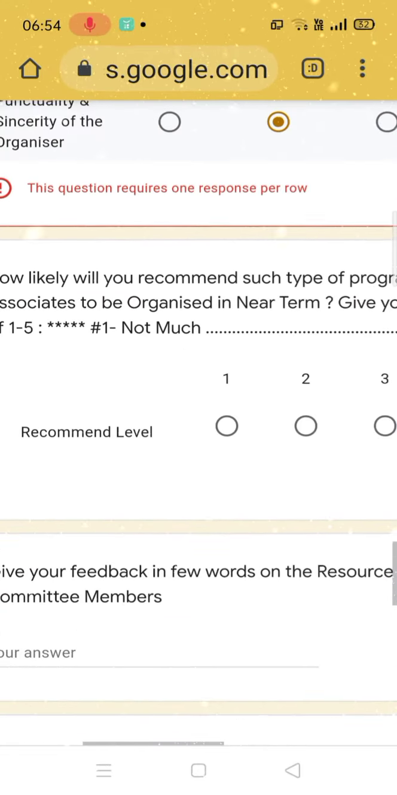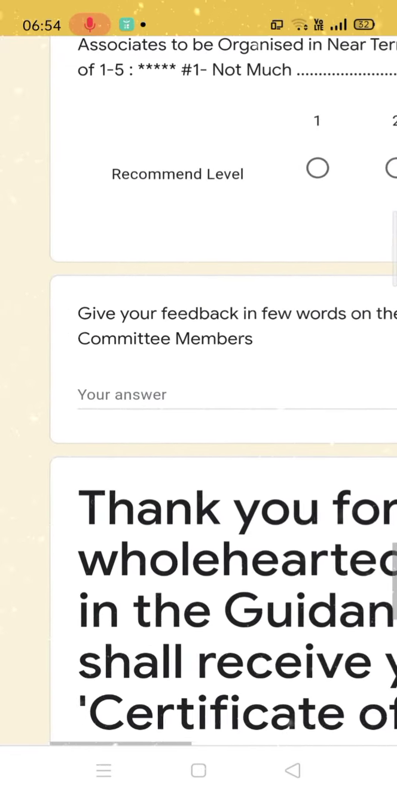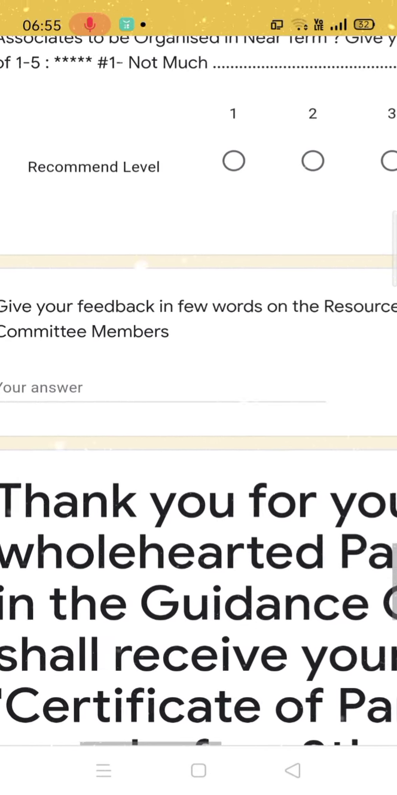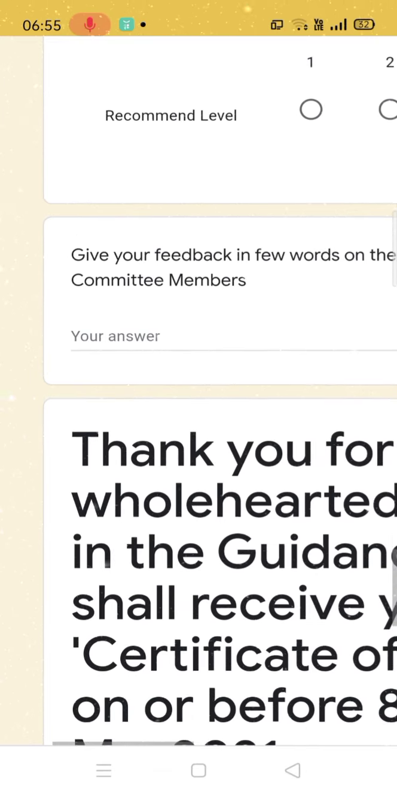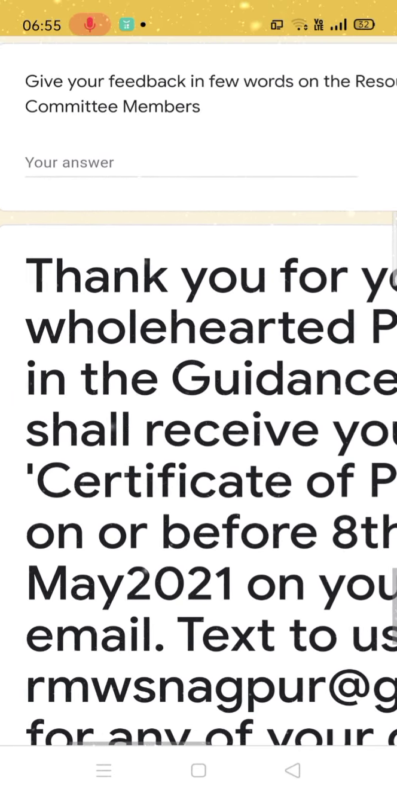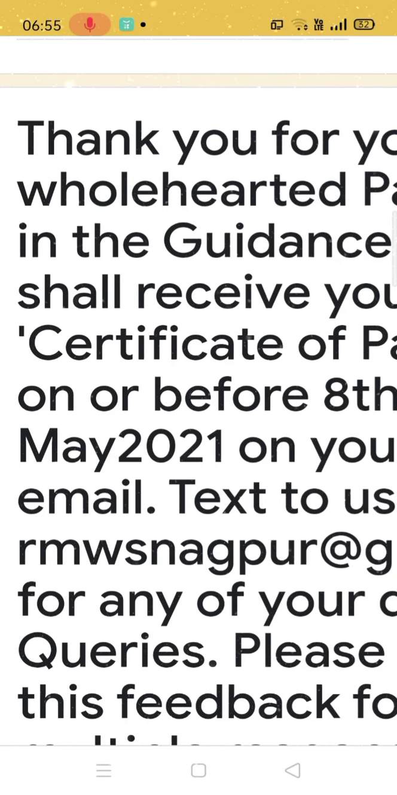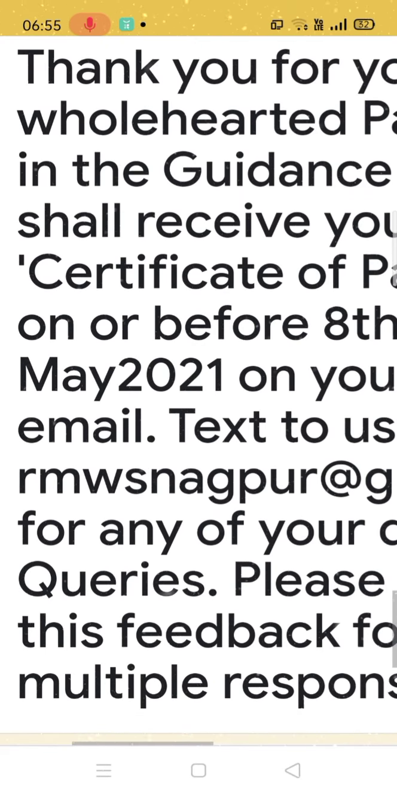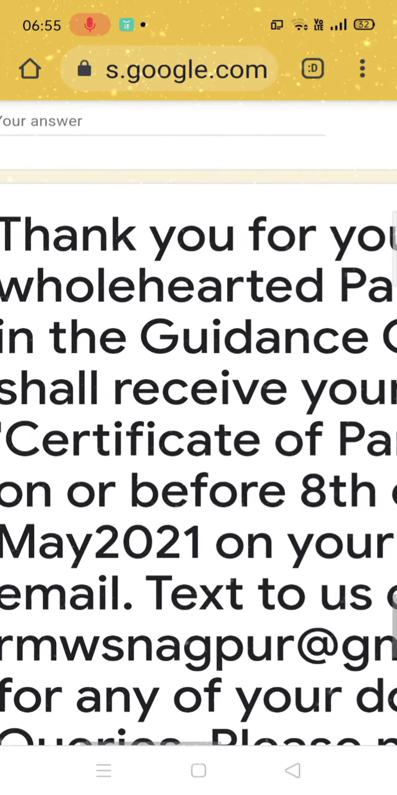In fact, this was more of a review of what we have talked about right now, because here you will be rating us, and here you will be giving your feedback in words about the resource person and about the organizing committee members. So do remember to fill this feedback form, because this will come in handy. As I said, this will help us for further improvement, for further changes if required in our program.